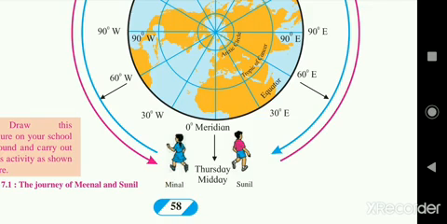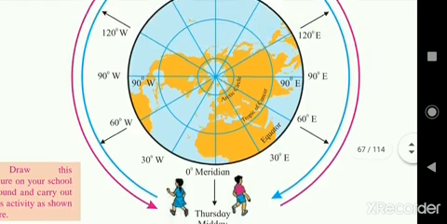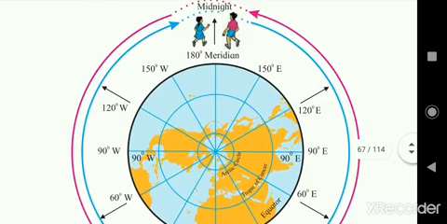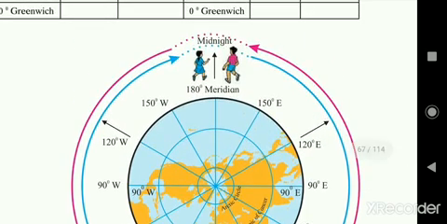At 90 degrees east meridian, it will be Thursday 6 p.m. As Sunil moves eastward, it will be Thursday midnight at 12 at the 180 meridian. You can see the 2 hours increase, and when he reaches the 180 meridian, he will experience Thursday 12 midnight.